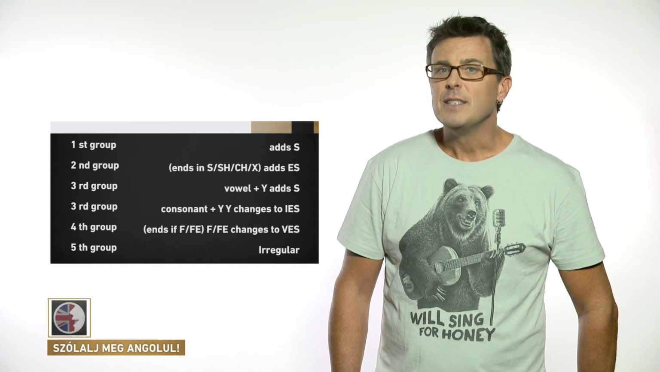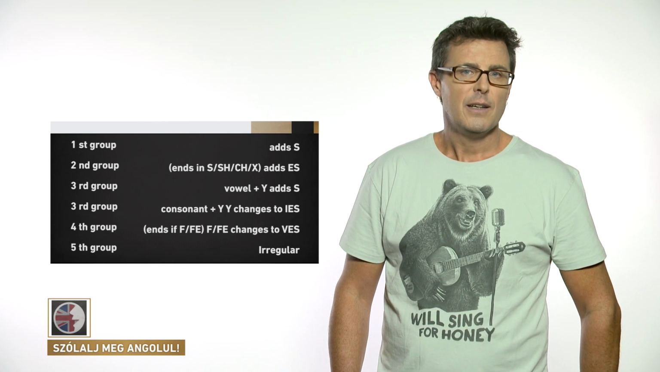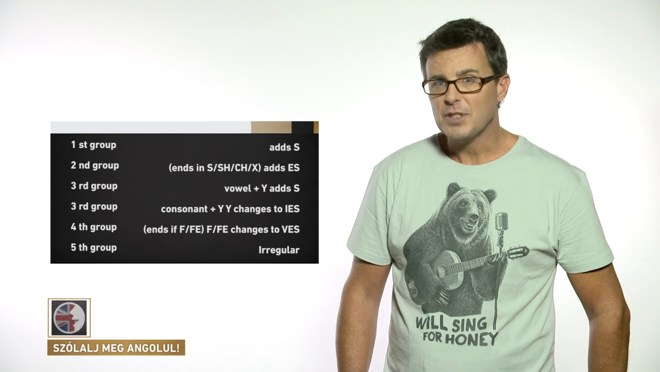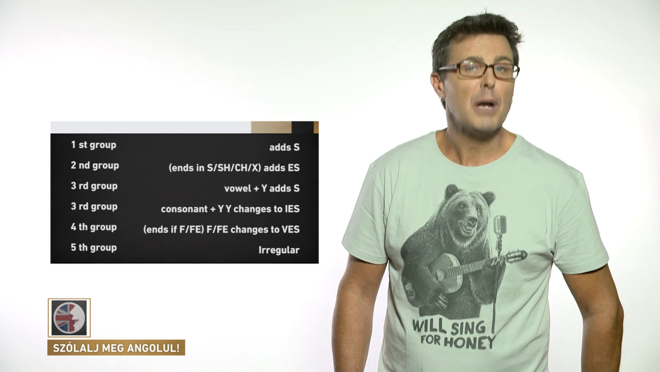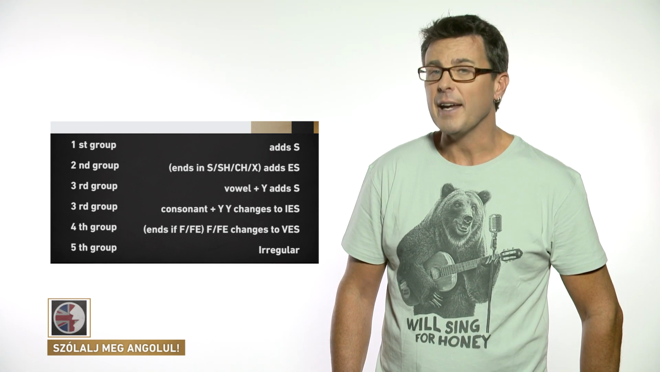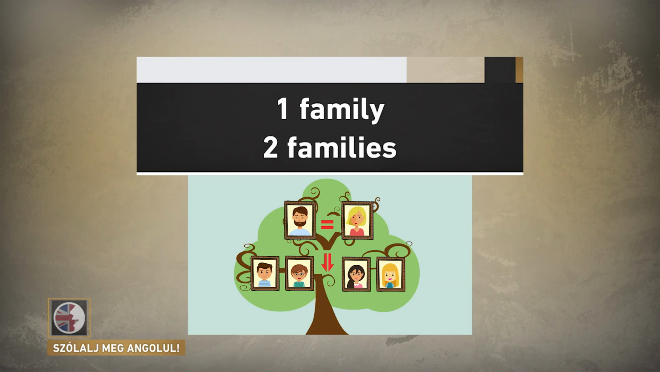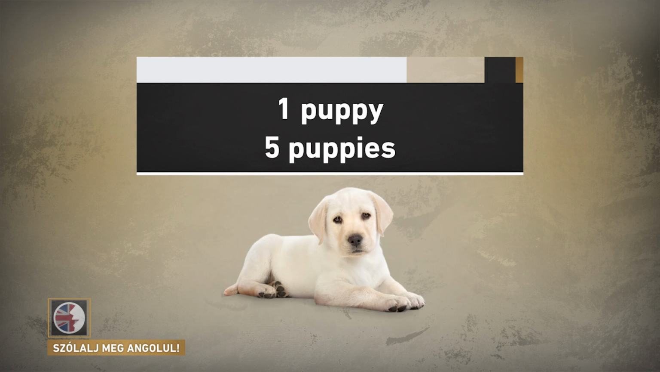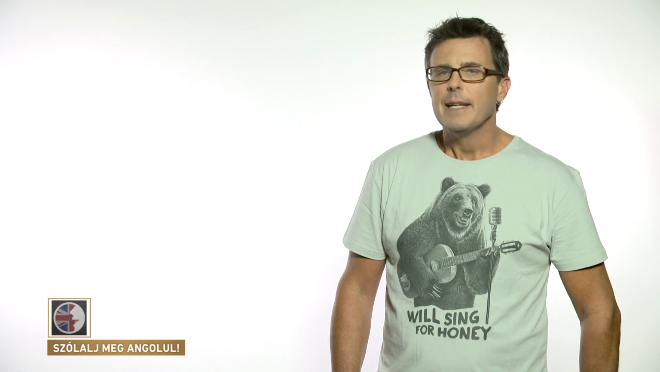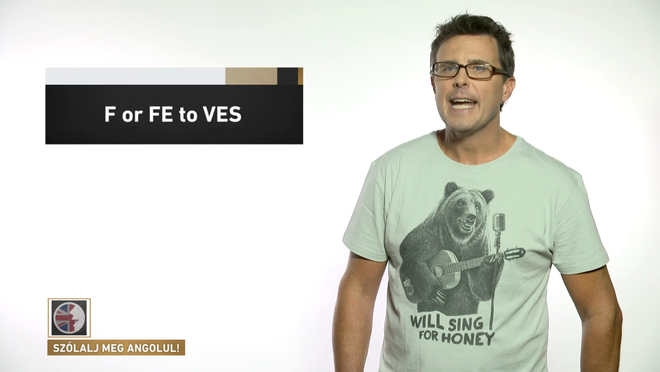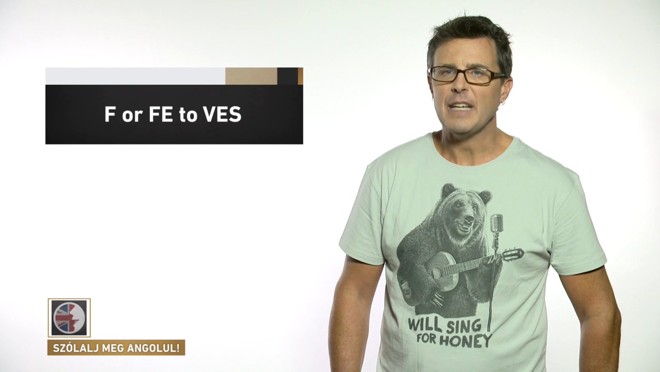If the noun ends in consonant plus y, we change the noun from singular to plural by replacing the y with ies. 1 family, but 2 families. 1 puppy, but 5 puppies. Then we have group 4. Nouns in group 4 are nouns which end in f or fe.